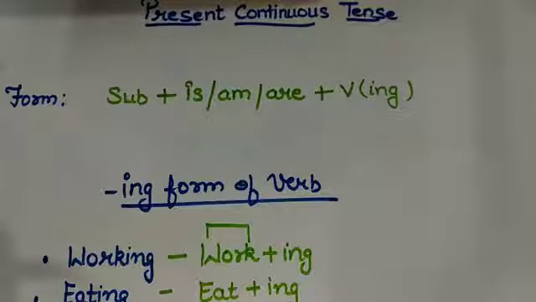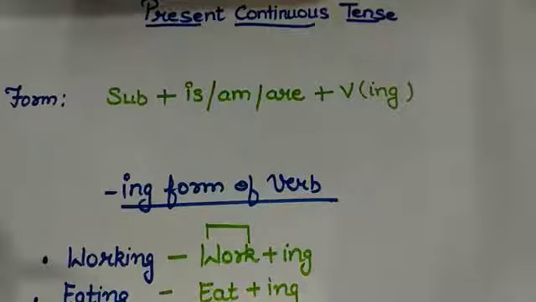There can be so many verbs like this, like working, eating, learning, sleeping. So many verbs are possible. The main important thing in present continuous tense is the ing form because it represents that the action is actually going on at the time of speaking.